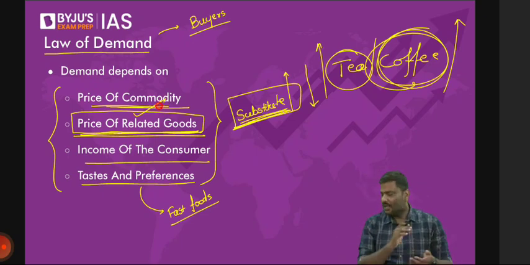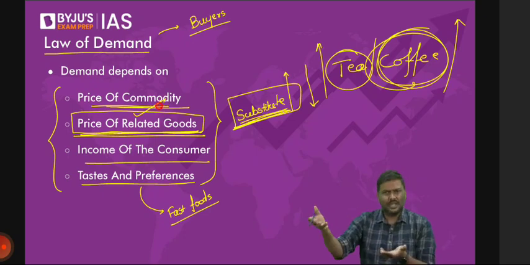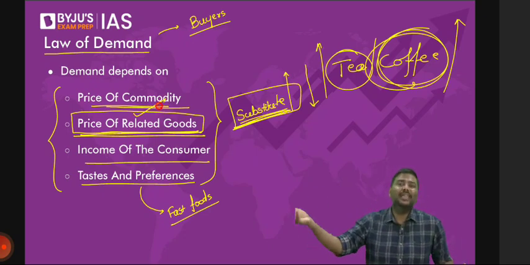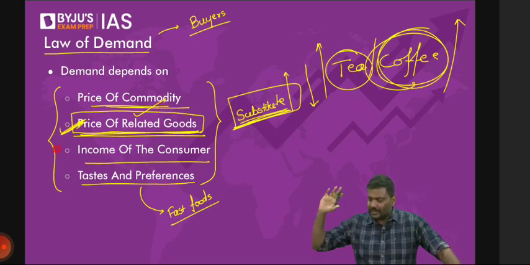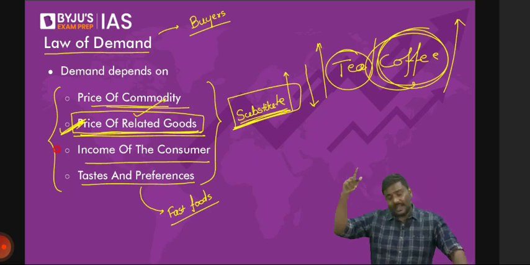Can we apply the same thing to a complementary good? If the price of a printer goes up, obviously the demand for printers will go down. And when the demand for printers goes down, why will people consume more and more ink? The demand for ink will also go down. So that is the basic idea of the price of related goods. Any difficulty in any one of the four? Price of the product, price of the related goods, income of the consumer, and tastes and preferences.